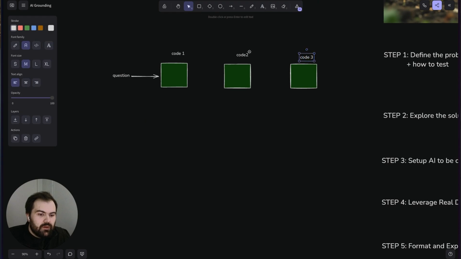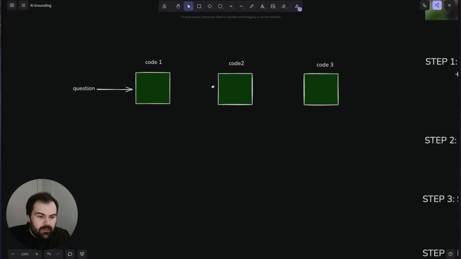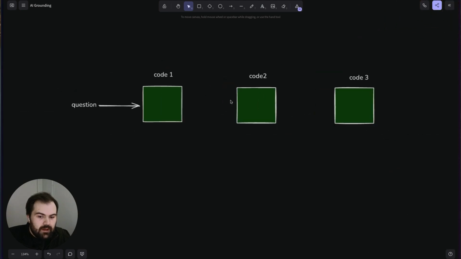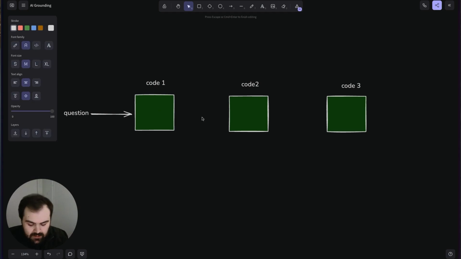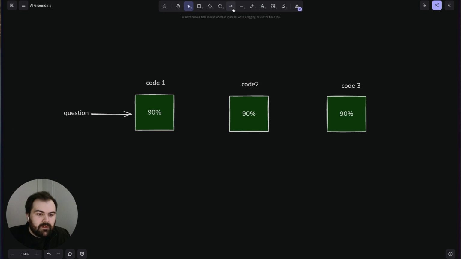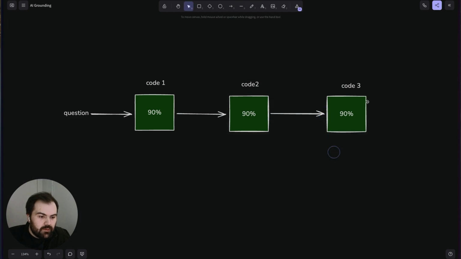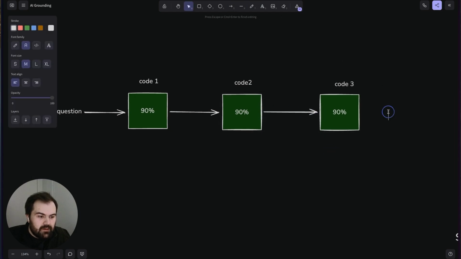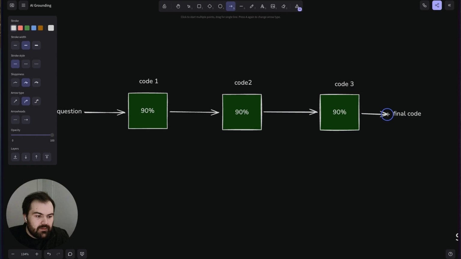So I have these 3 different code generations that are going to happen with Cursor, and each of these generations is going to have some degree of success. Let's say that they're 90% successful at generating code. This one gives its output to this one, and then at the end we get our final code. So you've got this nice pipeline of how this data ties together.